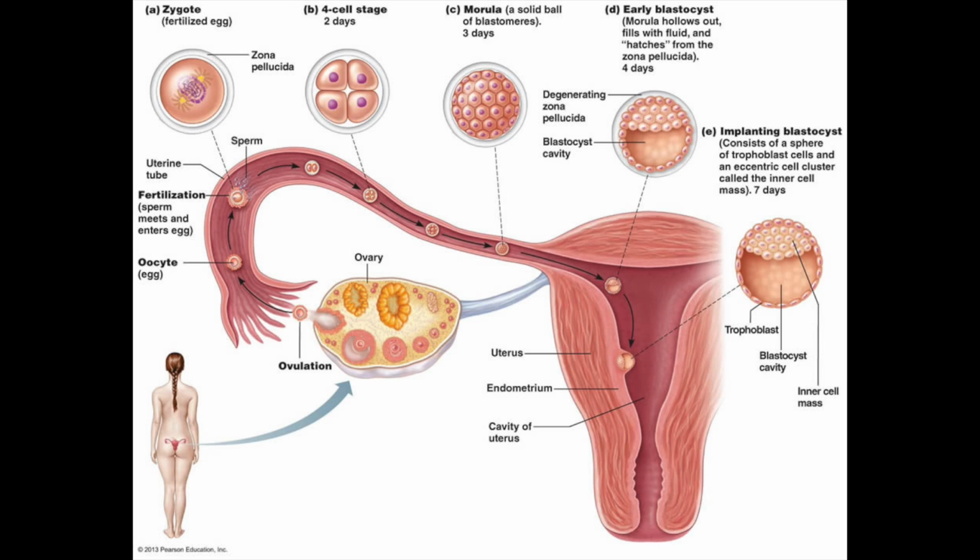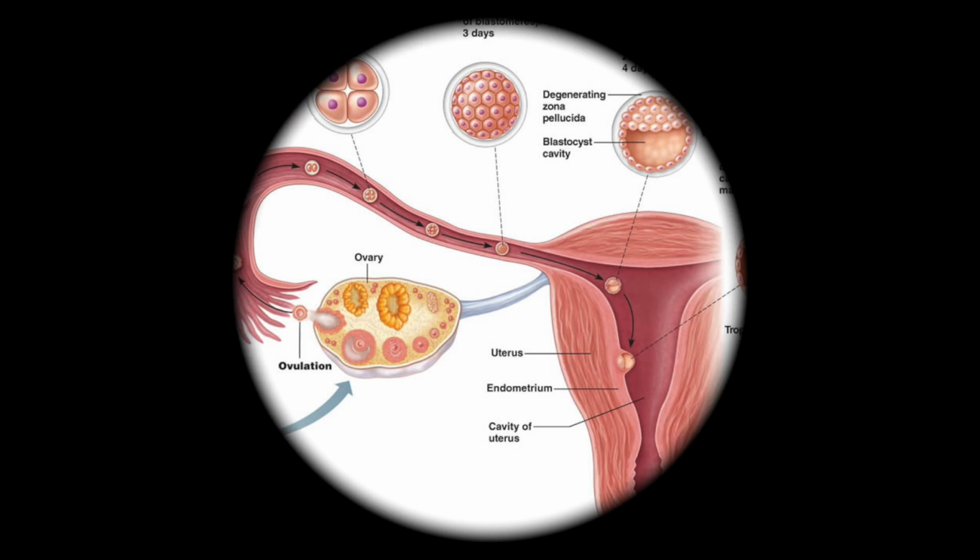Somewhere around day 4 or 5, blastocyst formation occurs. The blastocysts are fluid-filled hollow spheres composed of trophoblast cells and inner cell mass. Soon after the blastocysts form, trophoblast cells begin to take part in the placenta formation. The inner cell mass becomes the embryonic disc, which forms the embryo, and that's going to become the baby. At day 6 is when implantation begins.